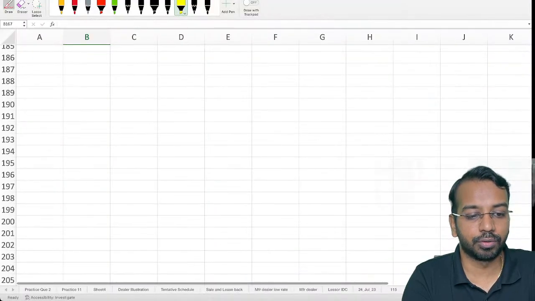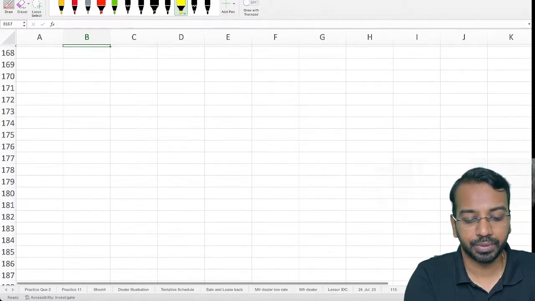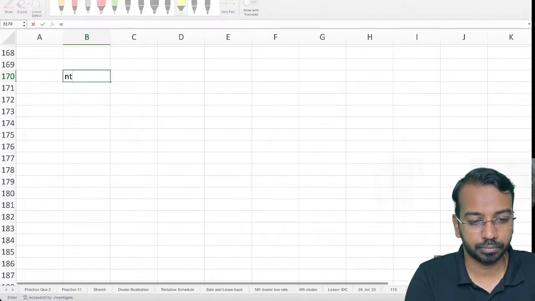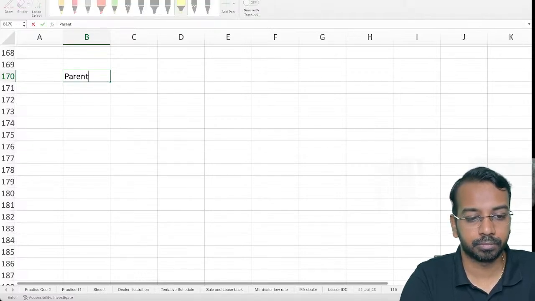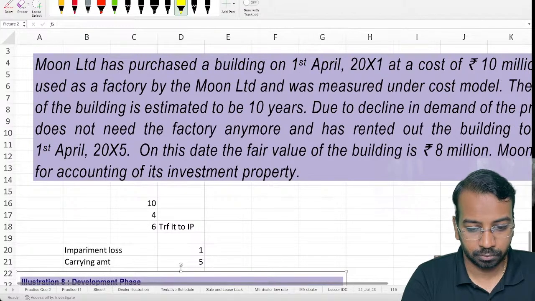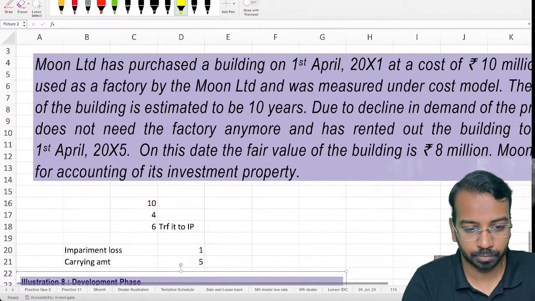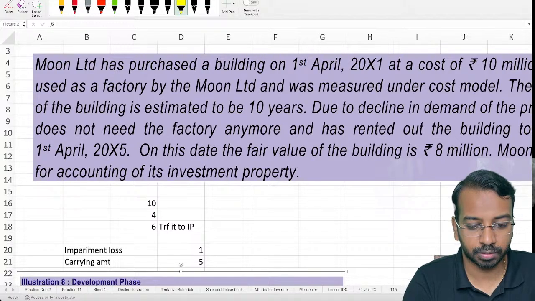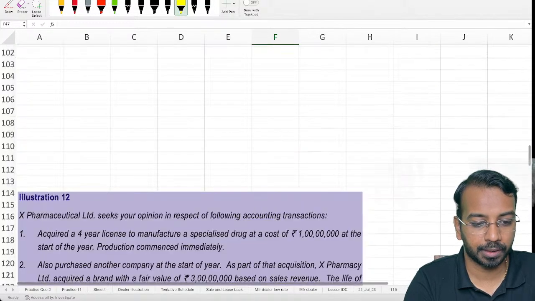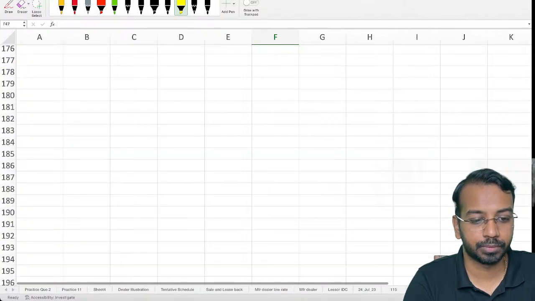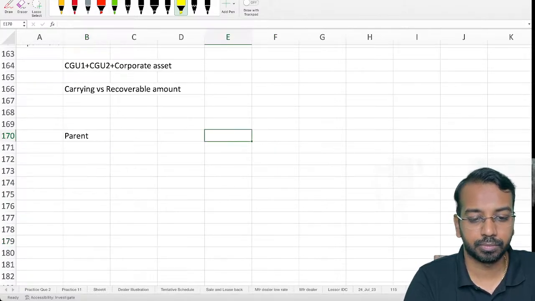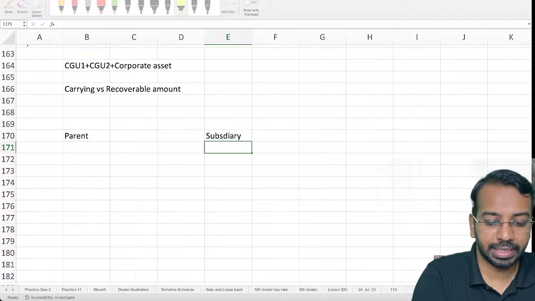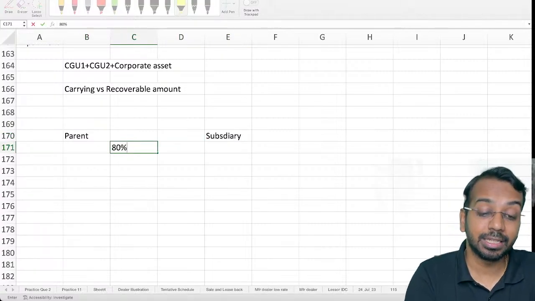Now, the specific case of goodwill, what we are discussing here. Let us say there is a parent and there is a subsidiary. Parent acquired 80% of the subsidiary.